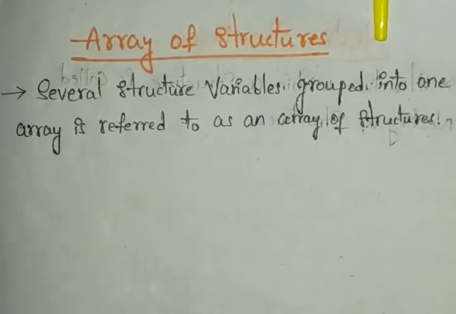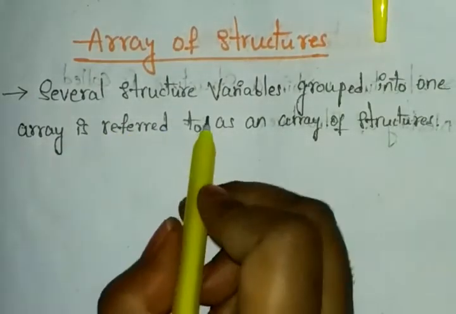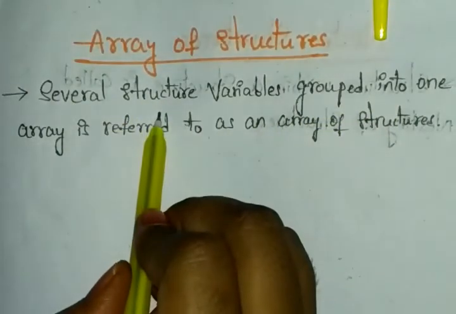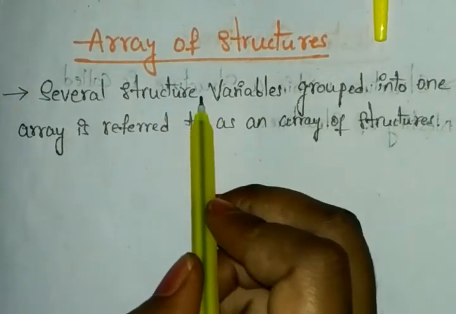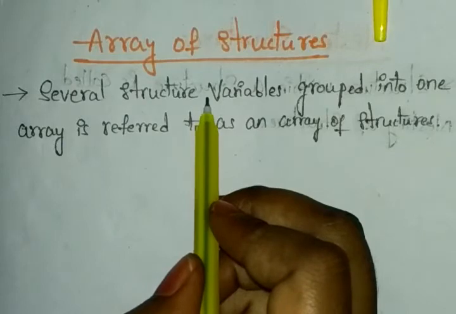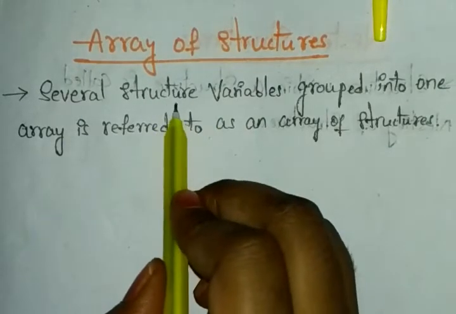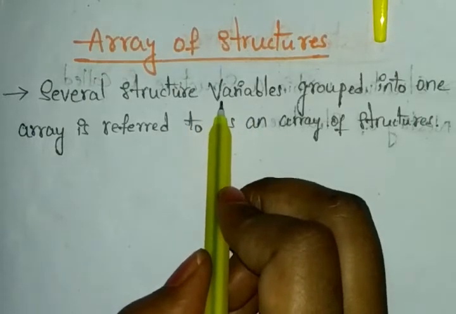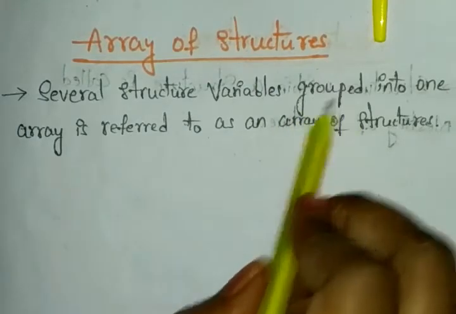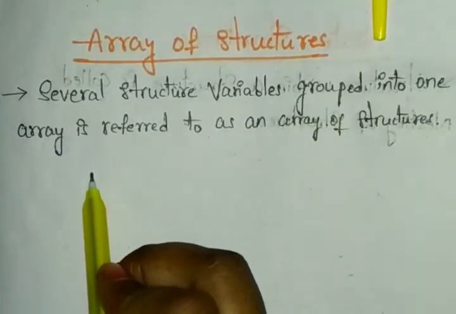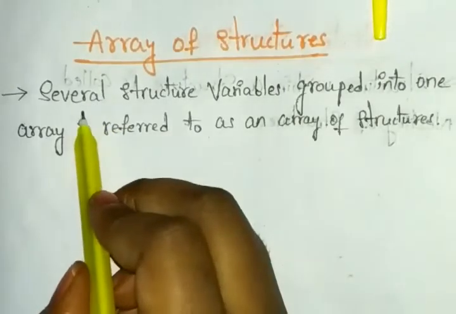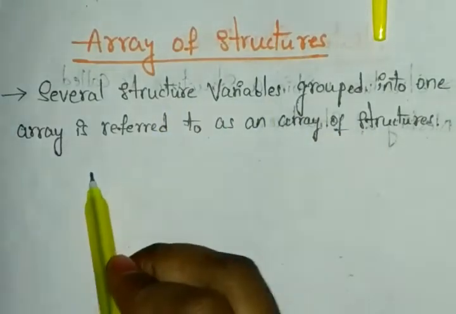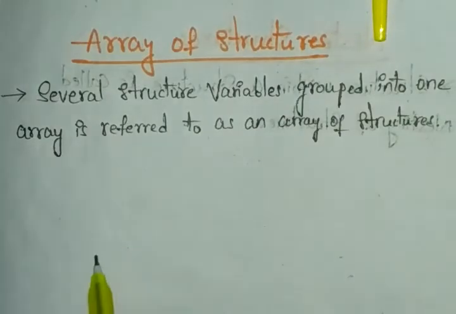The array of structures will have several structure variables, and those will be grouped into the array. So we have several structures. Several structures means here we don't have only one structure format. Those structures will have different types of variables, and those are grouped into the array. Several structures are combining here, so that is performing like one array. That we can call an array of structures.